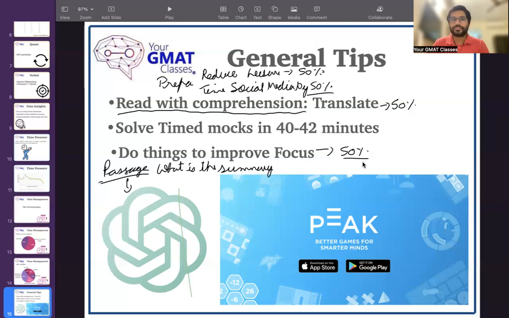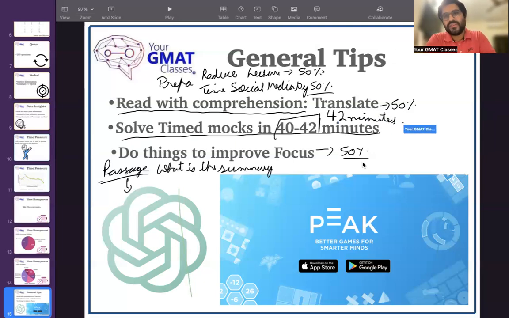So it's a good idea to translate whatever you're reading and going through, and then try and solve it. Second thing, I believe, to counter time pressure, you should put default pressure on yourself while solving those sections, that you should aim to finish latest in 42 minutes, or maybe even 40 minutes. Like you should finish a quant section in 40 minutes, a verbal section in 40 minutes, or a data insight section in 40 minutes at max.